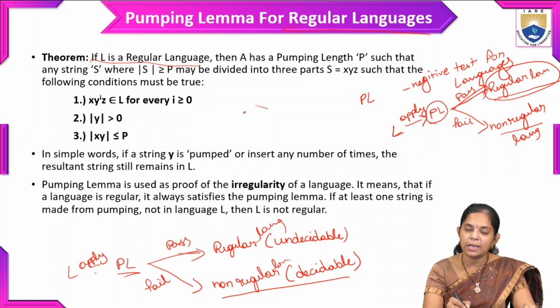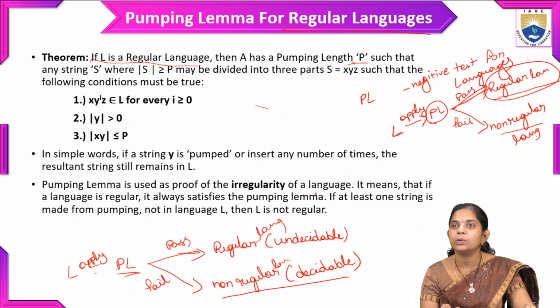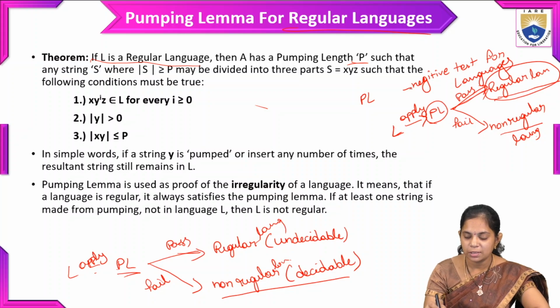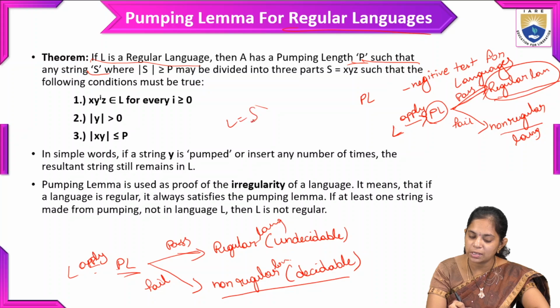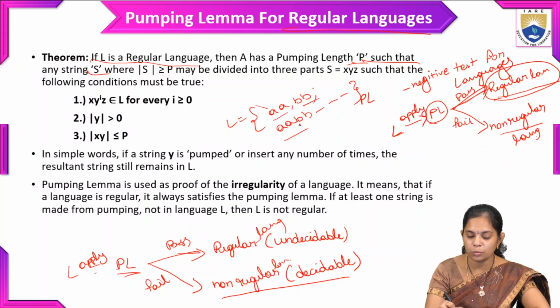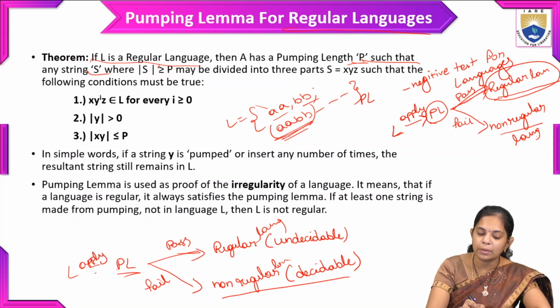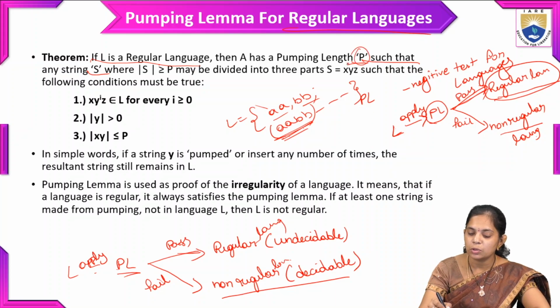So we take the language L and a pumping length P, such that any string S, where S means the string, has length greater than or equal to P.